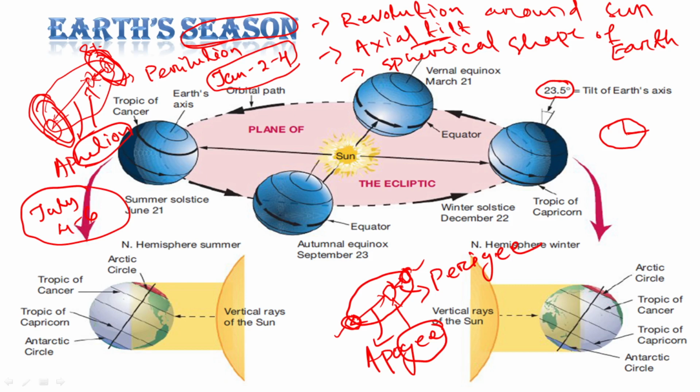So at that time in the northern hemisphere we are having winter, whereas in June, July we are having summer, and during July Earth is at the farthest distance. There is a difference of 8% in solar insolation, or solar incoming radiation. In December it is more, whereas in June, July it is less.